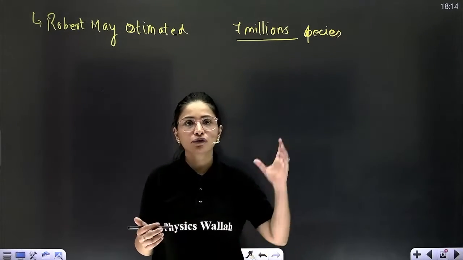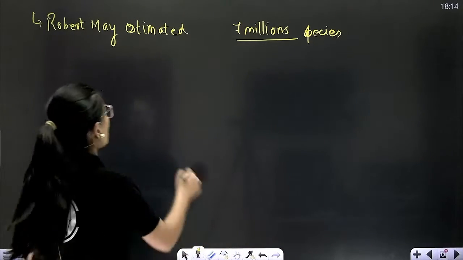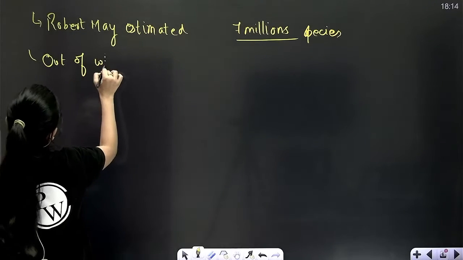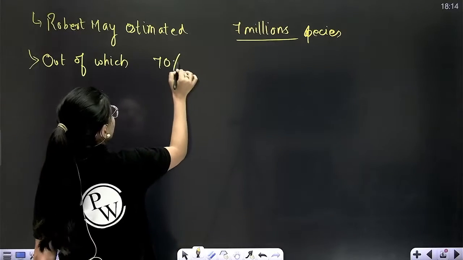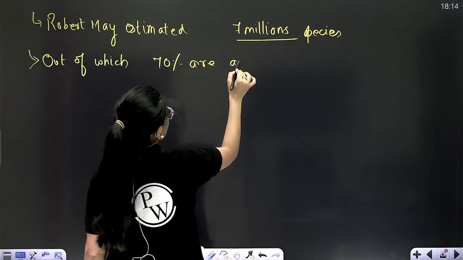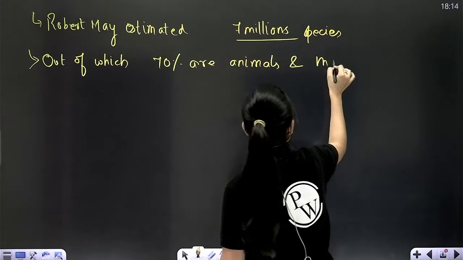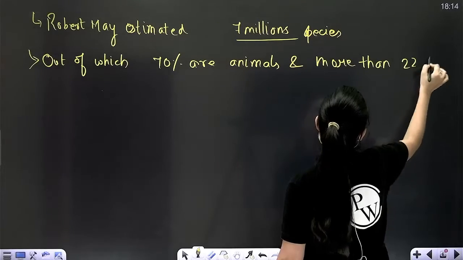Depending upon some of his observations, he must have given this specific number, out of which, beta, 70% are animals and more than 22% are plants.